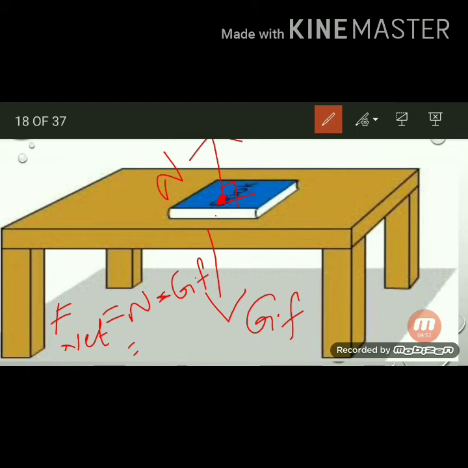So we have to find the difference of the two forces. When we subtract the normal force and the gravitational force, we get 0. When the F net is 0, the book is stable. This is also an example of normal force.